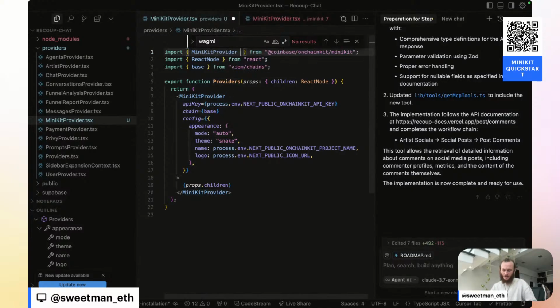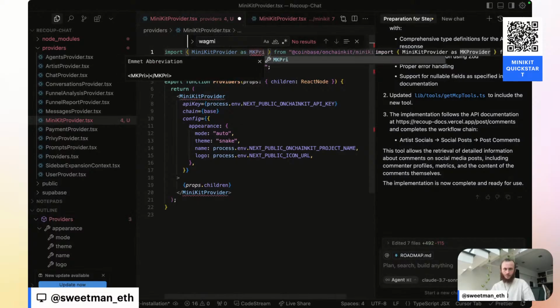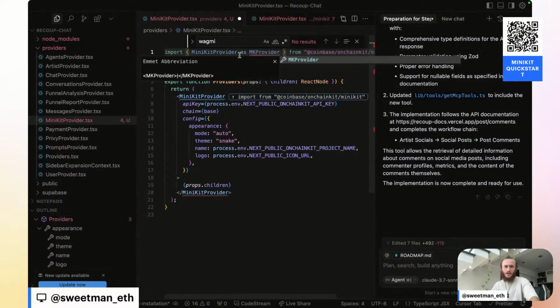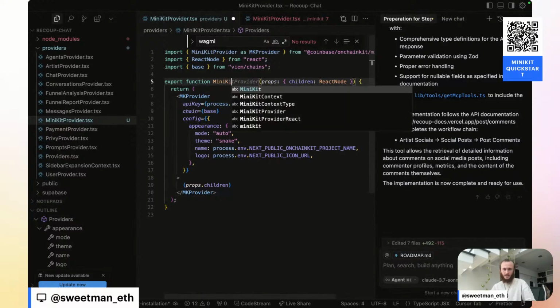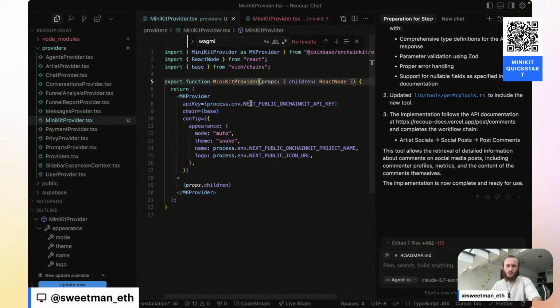MiniKit provider as MK provider. I'm going to wrap this as a different name just so that I can export this function as MiniKit provider. And now we've got our provider, but I'm missing my environment variables. And so I think I'd like to add my environment variables.